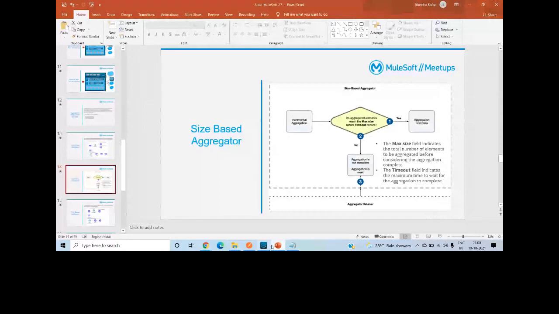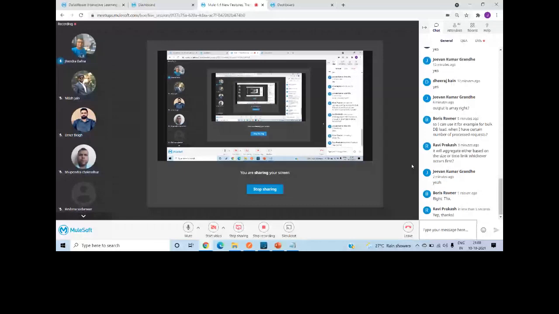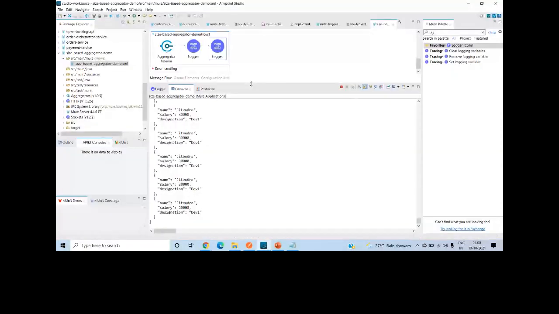Does this answer your question, Ravi? It will drop all the messages. If within 1 minute you are not receiving the 10 messages, it will drop those messages and reset. So it's better you can define -1 also, which means it will wait for an unlimited period of time. Got it? Okay. You can also, if you want to release a few messages, make use of this incremental aggregation. Basically, whenever I want to perform some action, I want to log those.